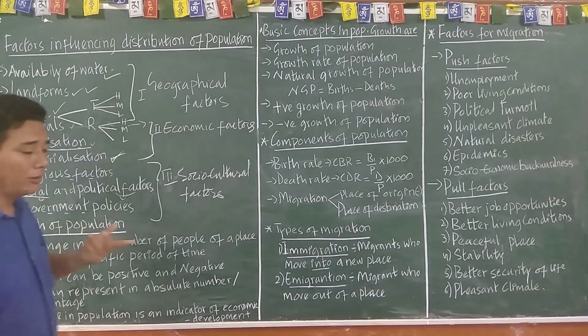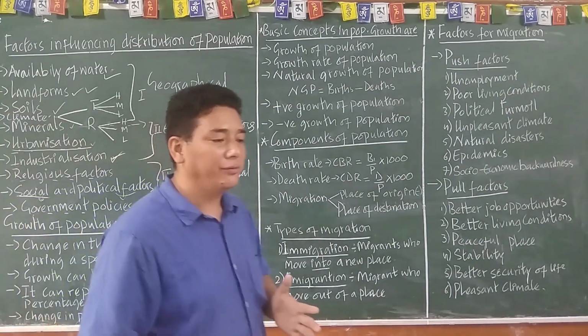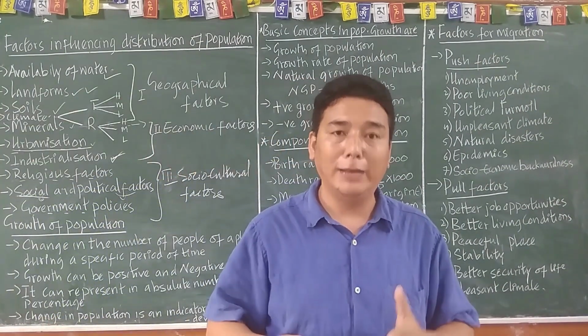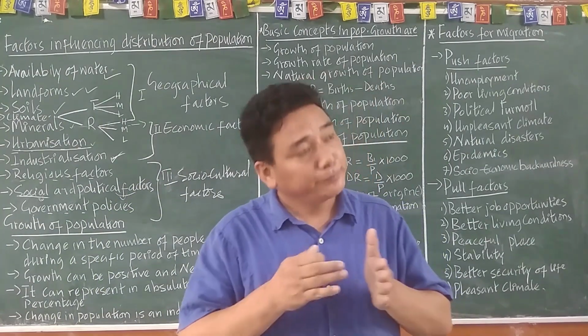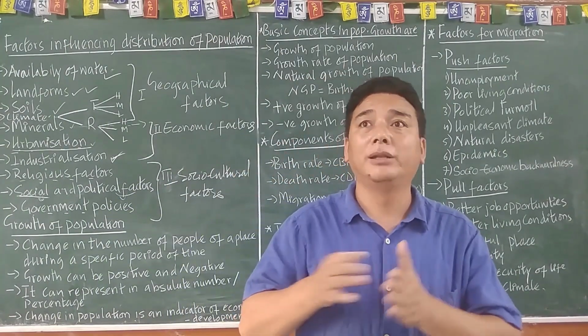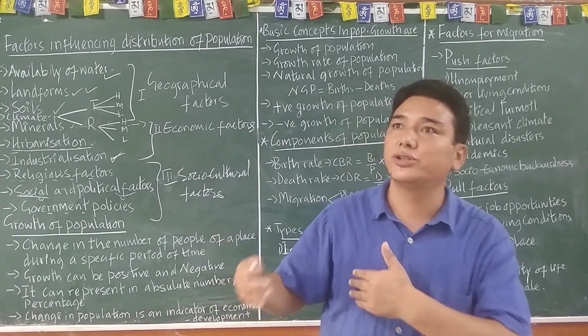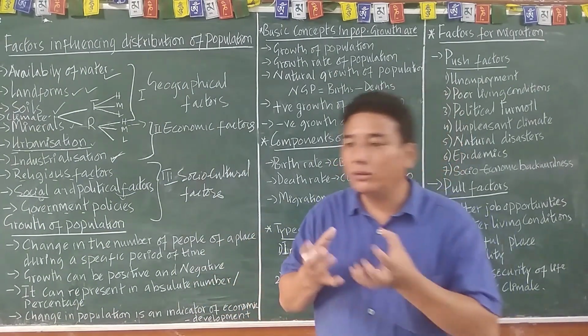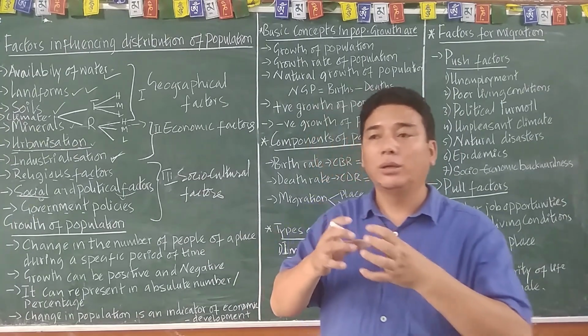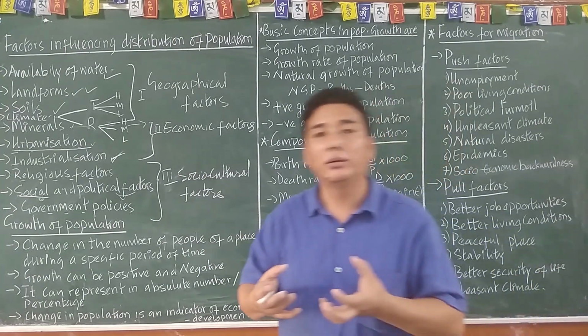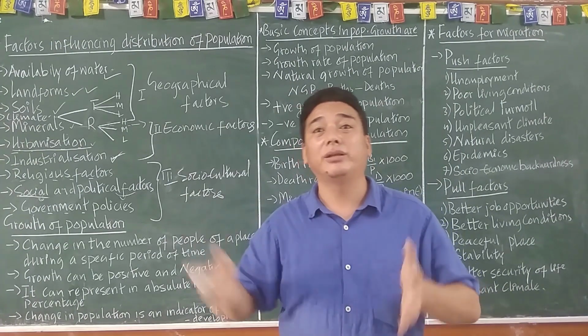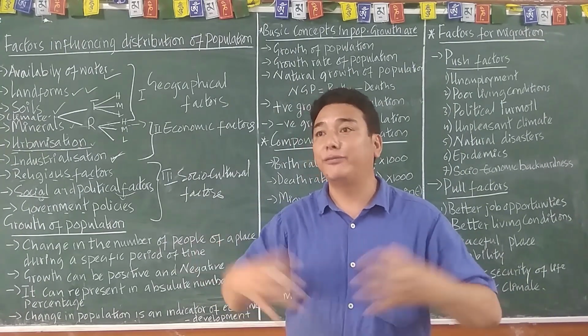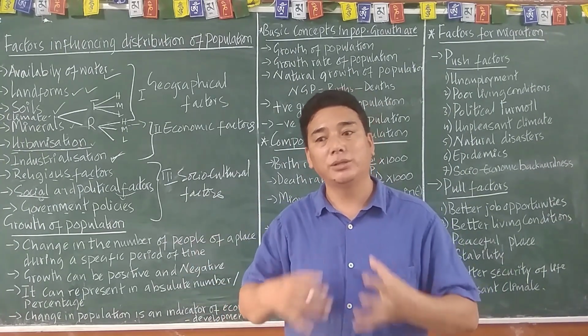And then the government policy. For example, the LPG: liberalization, privatization, and globalization. These are the policies regarding the growing of the economy, to trade with different countries. What is globalization?